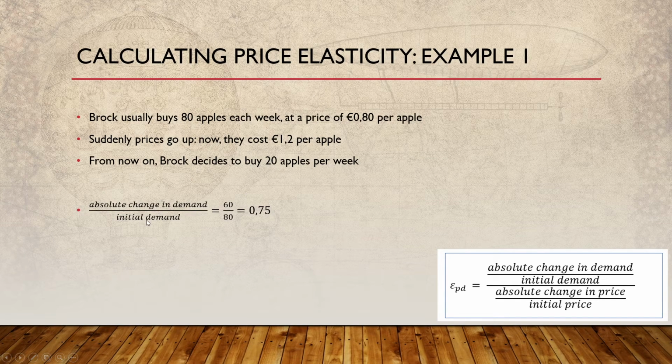Then I have to divide this by the initial demand. Well, initially Brock bought 80 apples, so that's why the 80 is over there. We calculate this and we arrive at the number over here, 0.75. Now we can go on to the price. So the absolute change in price is 40 cents. That's the difference between 80 cents and 1.20 over here. And then we have to divide by the initial price. And then we arrive at 0.5.